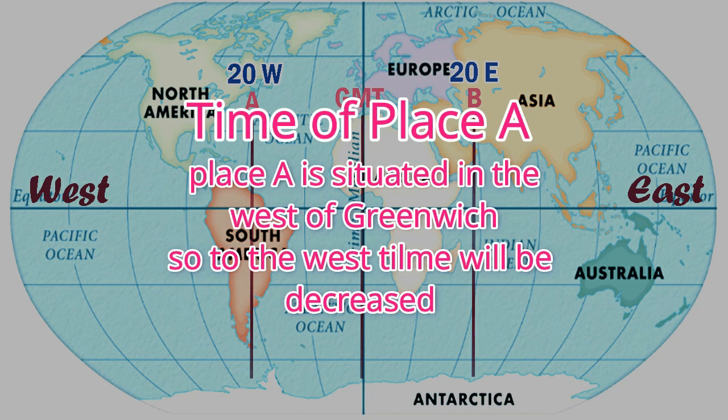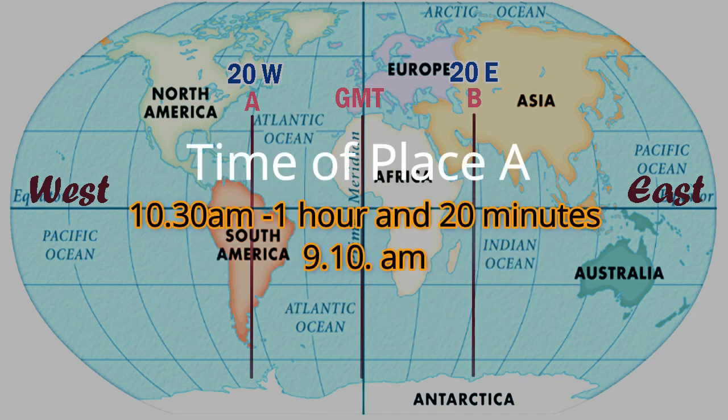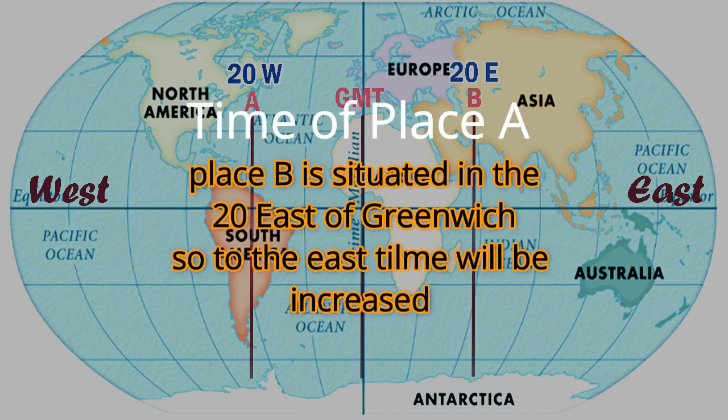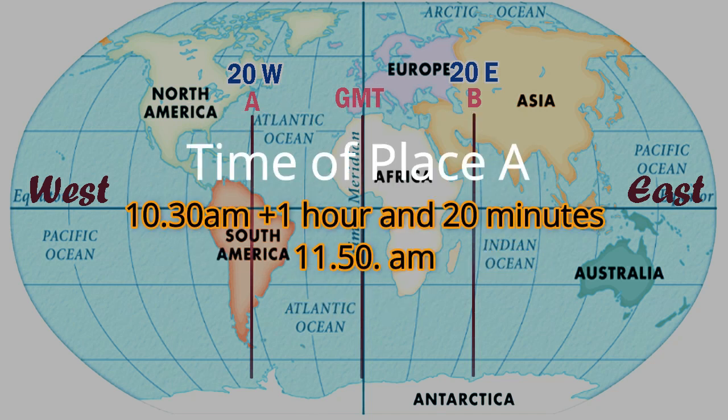As it is on the western side, the time will be deducted. So we have to subtract 1 hour and 20 minutes from Greenwich Mean Time. Greenwich Mean Time is 10:30. So the time of place A is 9:10 am. As well as in place B, which is situated 20 degree to the east, as it is on the eastern side, the time will be added. So we have to add 1 hour and 20 minutes. So here the time will be 11:50 am.